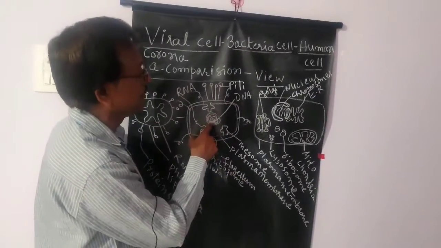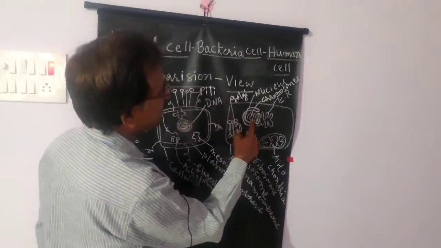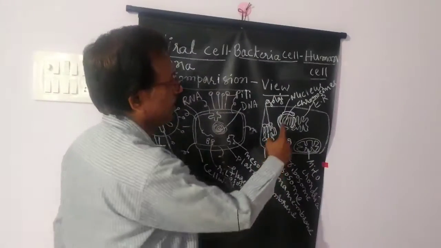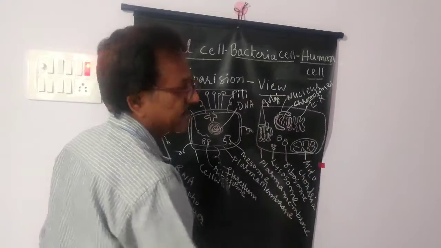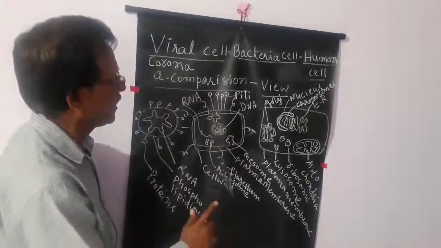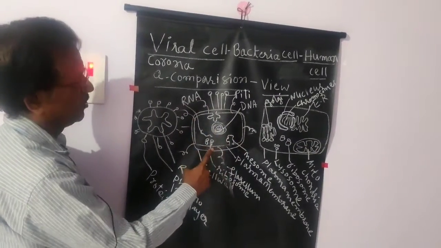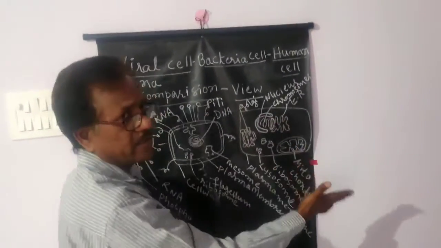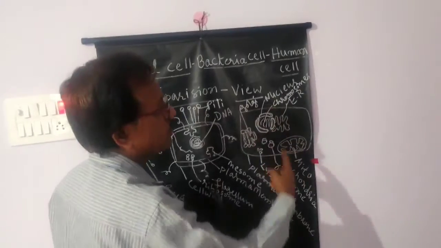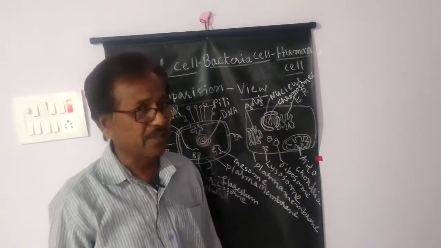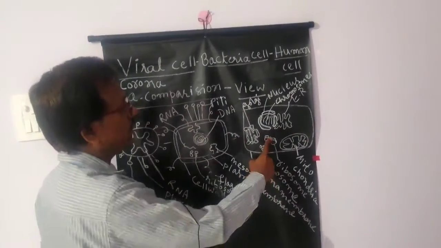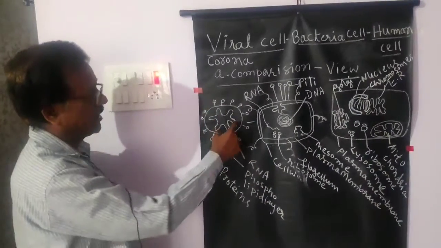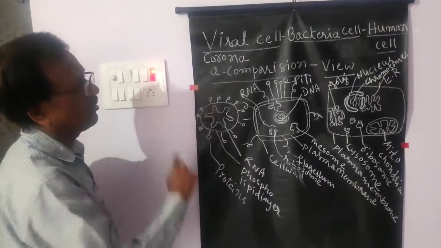This is only DNA. Inside the nucleus, what is there? Chromosomes are there, and chromosomes are made of DNA. So if a nucleus is present, that cell is called a eukaryote. If a nucleus is not present, that cell is called a prokaryote. Bacteria is a prokaryotic cell, and other cells, plant cells and animal cells including the human cell, are called eukaryotic cells. Eukaryotic cells are more developed than prokaryotic cells, and prokaryotic cells are more developed than the viral. This is a viral cell structure, for example, coronavirus.